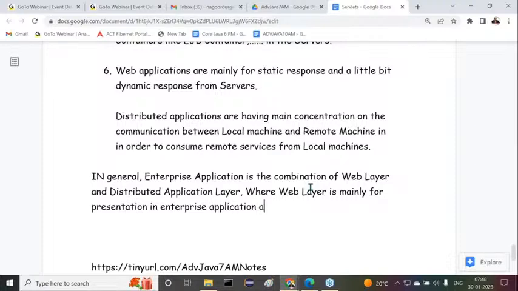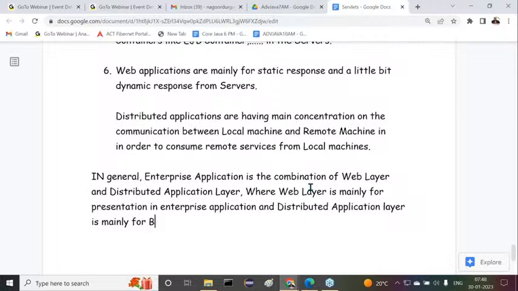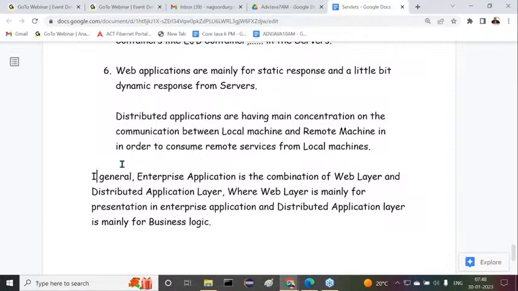Answer my point. The distributed application layer is mainly for business logic. That's it. Here is another point I'm telling you clearly about the enterprise application.